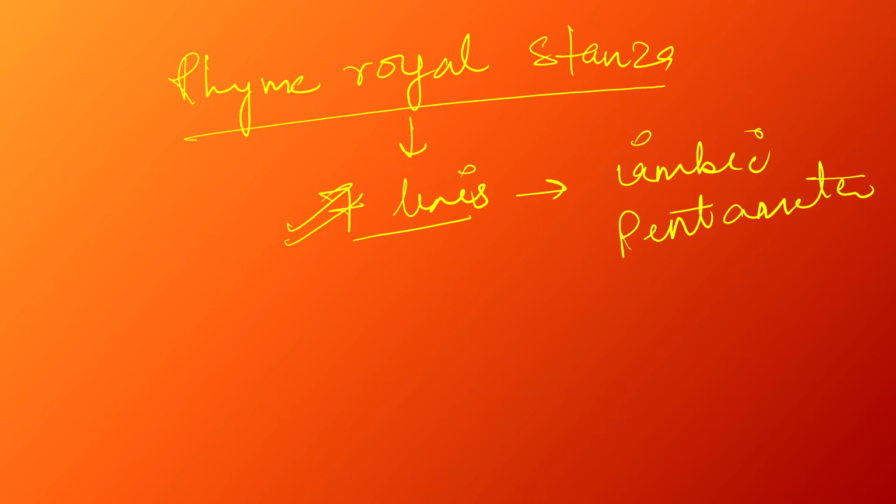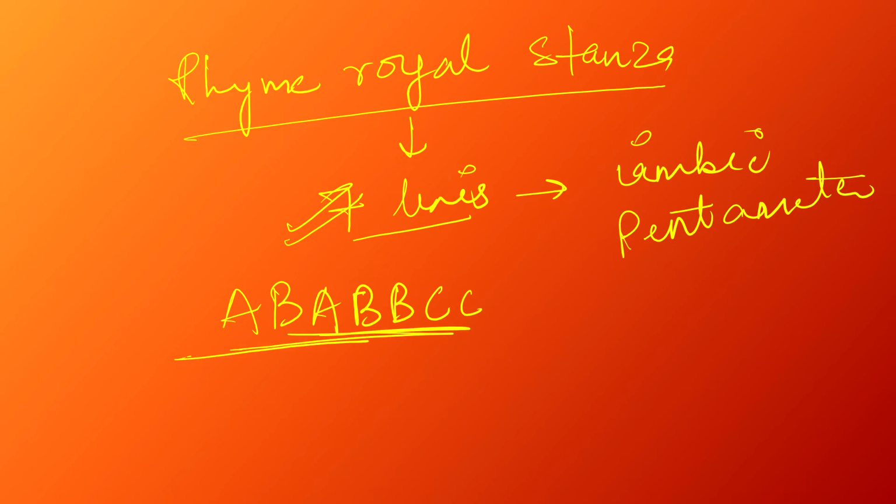Okay, and it was usually written like this. In two forms it was written. Firstly, it's like a b a b b c c. Okay, this is the way they used to write. This is the rhyming scheme, and in this it could be written in two forms.